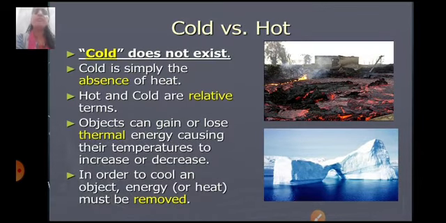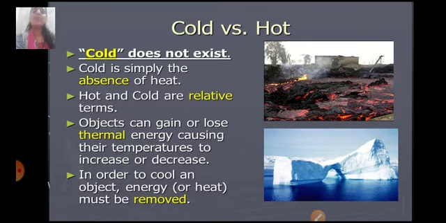Now sometimes we feel cold, sometimes we feel hot. So what is this cold versus hot? Cold does not exist. Cold is simply the absence of heat, and hot and cold are relative terms. Objects can gain or lose thermal energy, causing their temperatures to increase or decrease. When an object loses thermal energy, the temperature will decrease.